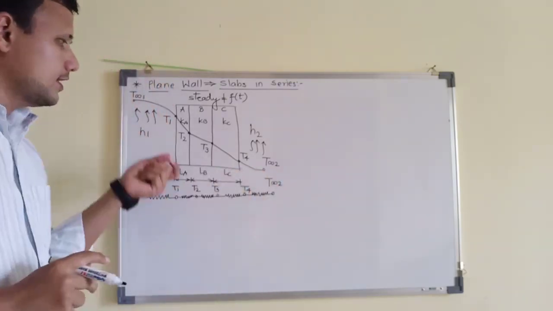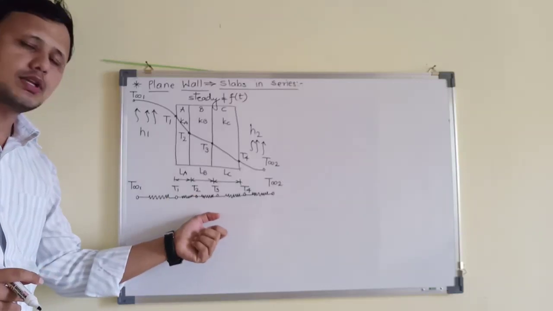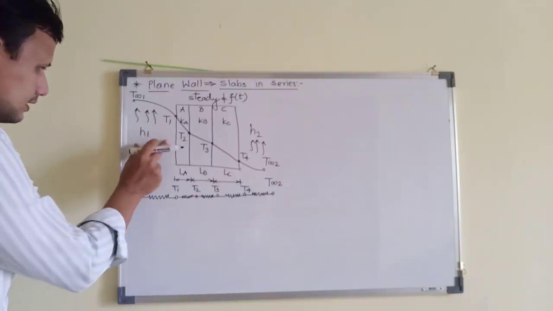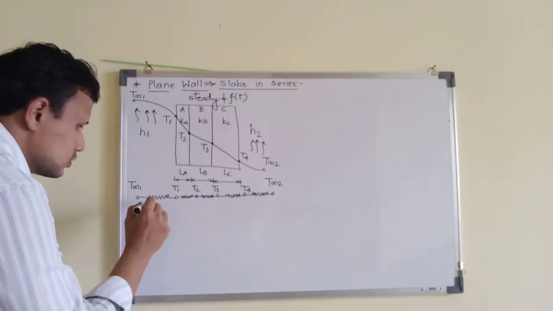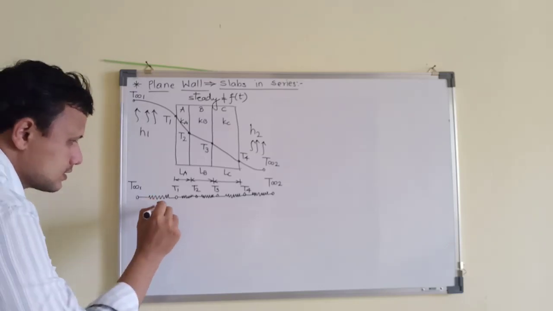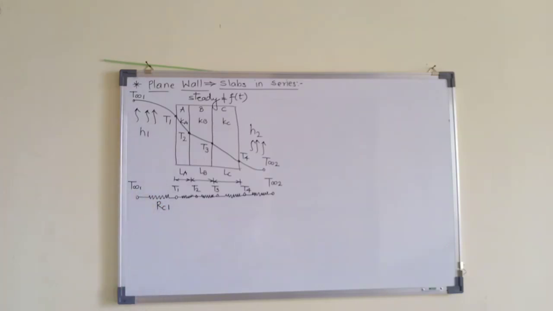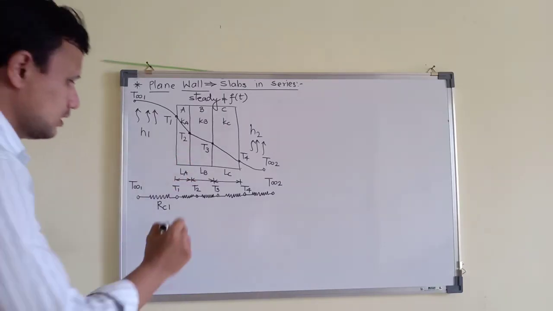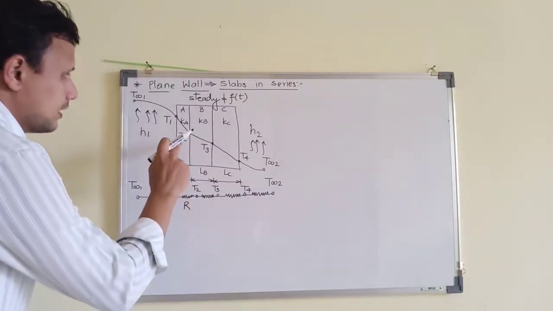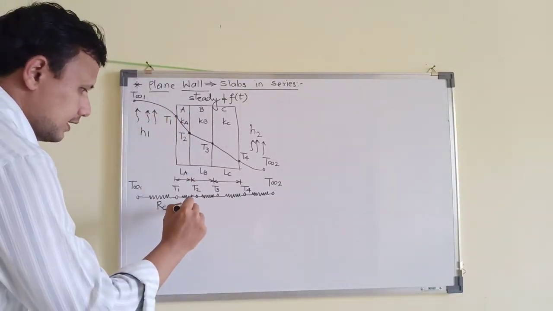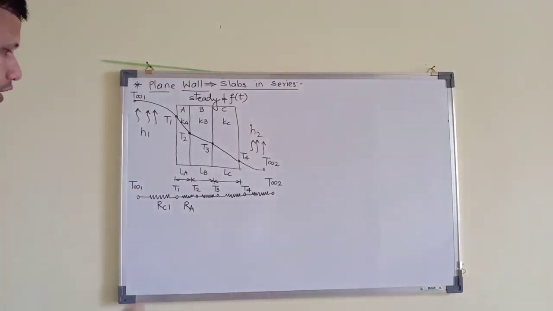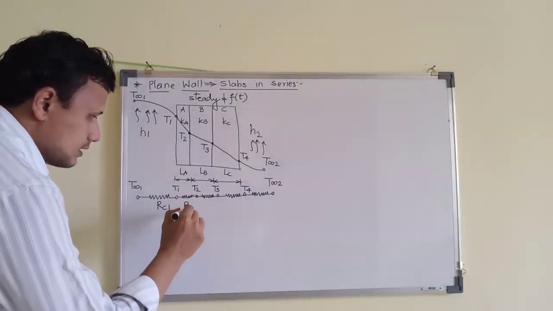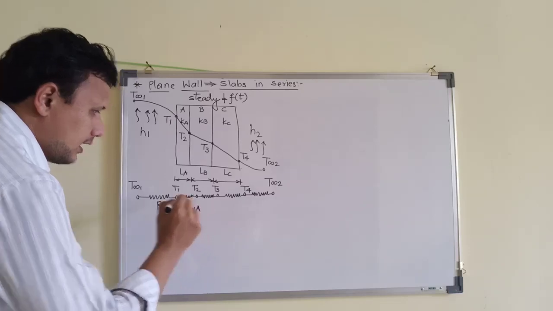Now we will identify the physics and then we will write down the resistances. In this case, physics is convection, so thermal resistance is convection type. We will call it Rc1. Physics is conduction, so because this is material A, we will indicate it as Ra, or we can also indicate it as R wall A.